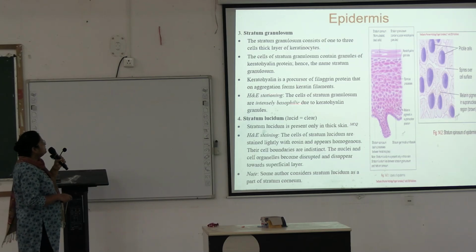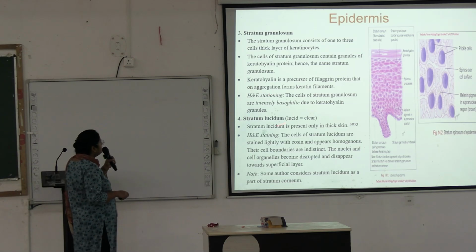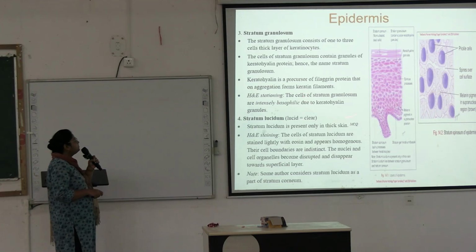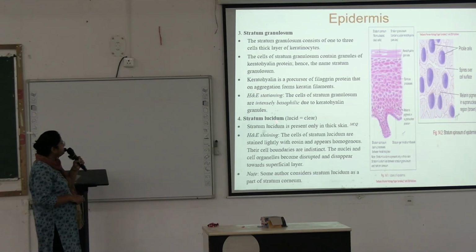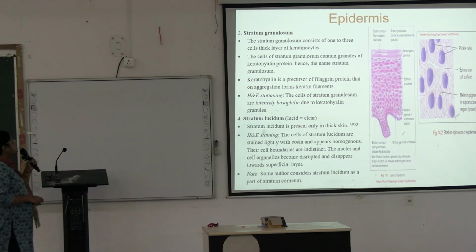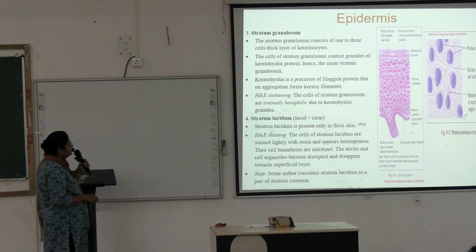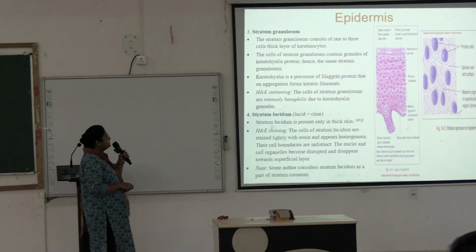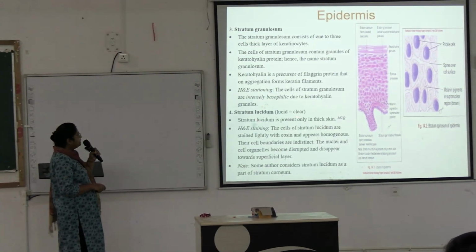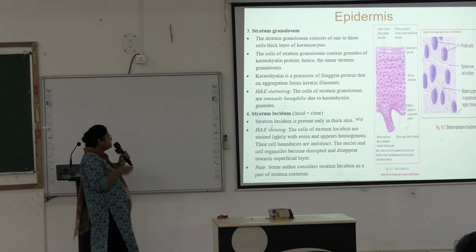In H&E staining, the cells of stratum granulosum are intensely basophilic due to keratohyalin granules. Next, we are going to stratum lucidum. Lucid means clear. This layer appears clear and is present only in thick skin. That's why it is important for your viva and MCQ.